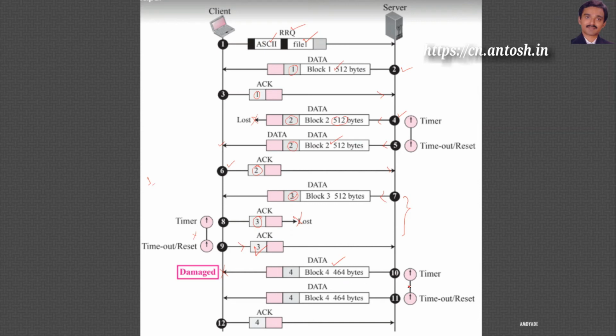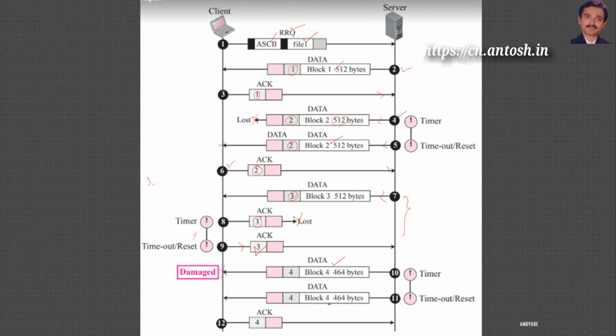So here, when the server did not receive the acknowledgement for fourth block, it will understand maybe its block may be lost, or it may be received by client in damaged condition. Hence it will retransmit the same block, fourth block.